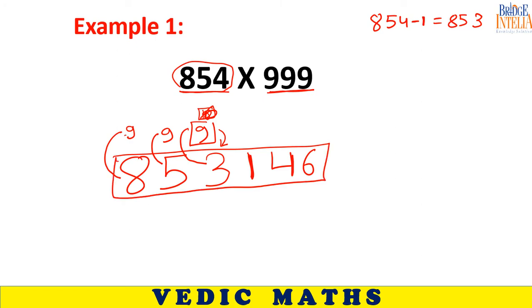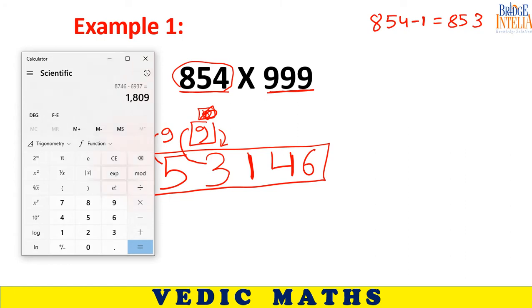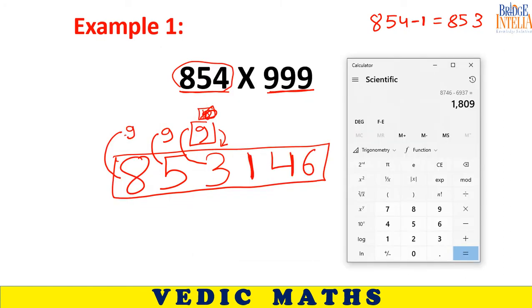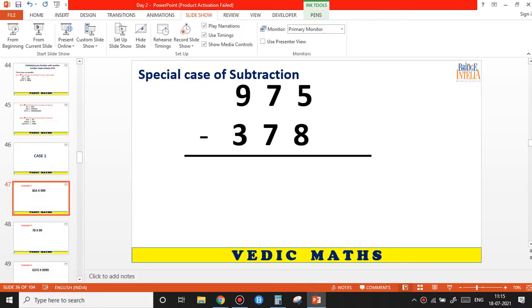Let us see this one. So 854 into 999. 853146. I hope you can see for yourself that the answer matches. So let's see the trick again.